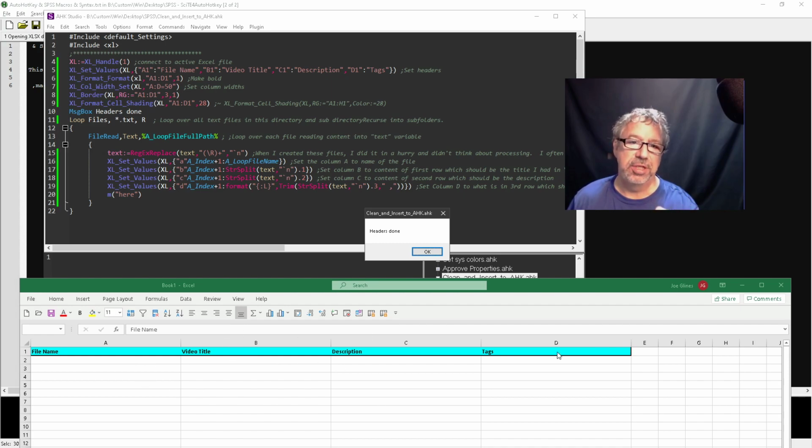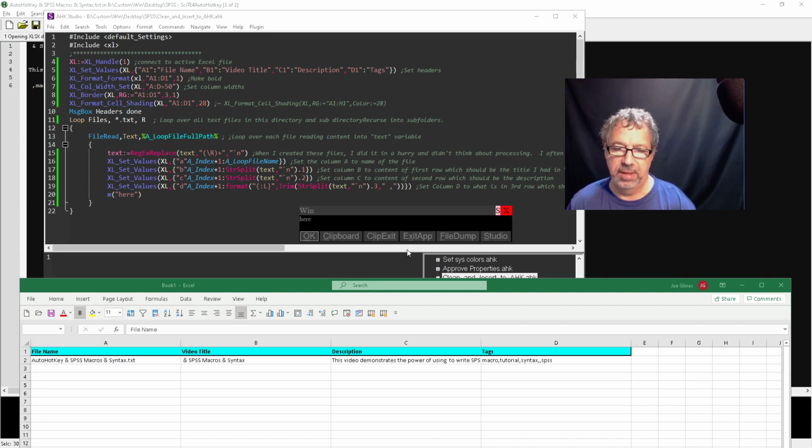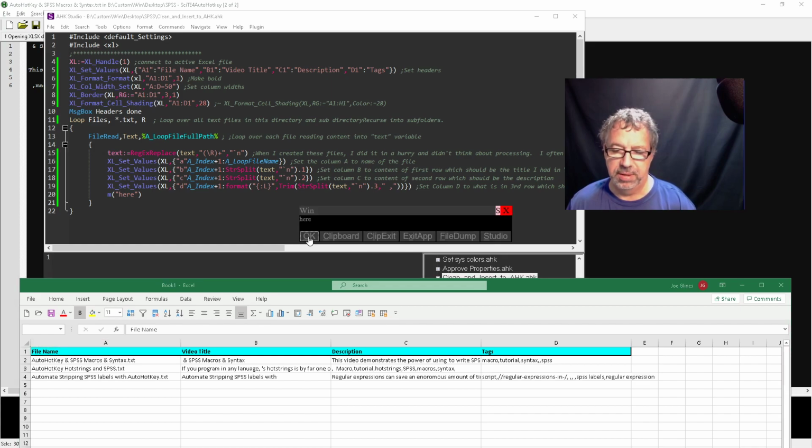I love this. You know what I should have done was add my freeze row. Maybe I'll do that here in a minute. But now it's going to jump into this loop, and because this is here, it's going to stop on each loop so we can see it. So here's the first one, right? Here's the second one. Here's the third one. Now at this point, I would be getting pretty bored.